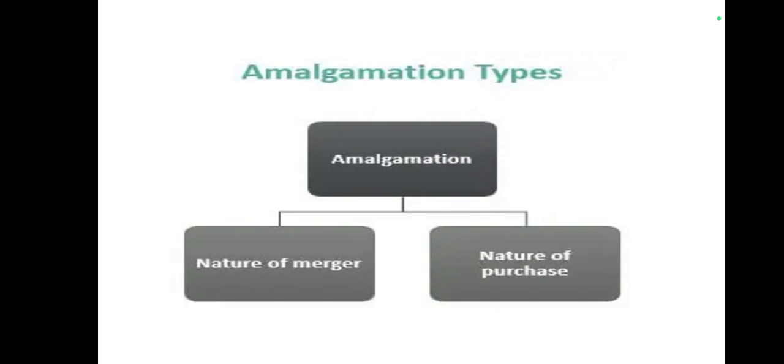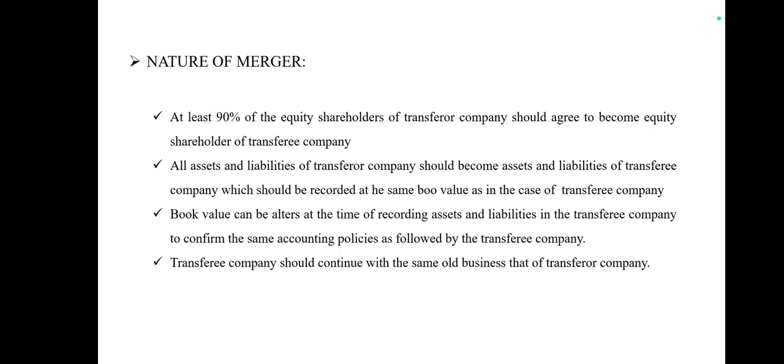There are two types of amalgamation: in the nature of merger and in the nature of purchase. In the nature of merger, a company should fulfill the following conditions. At least 90% of the equity shareholders of the transferor company should agree to become equity shareholders of the transferee company. All assets and liabilities of the transferor company should become assets and liabilities of the transferee company, which should be recorded at